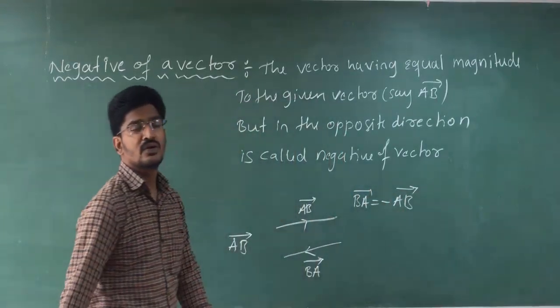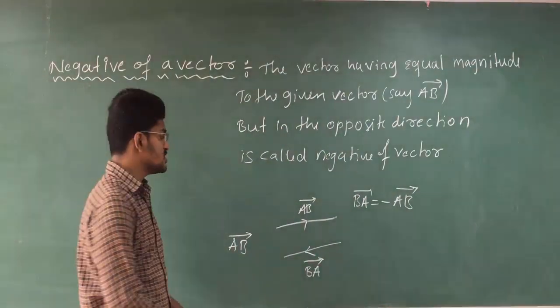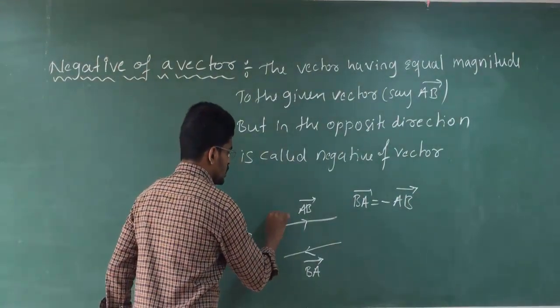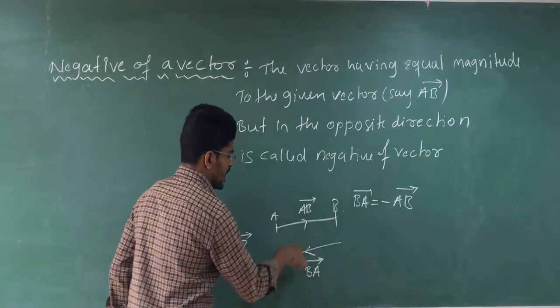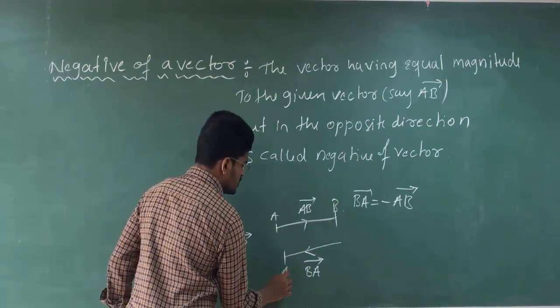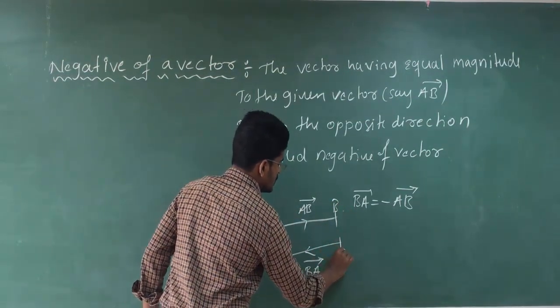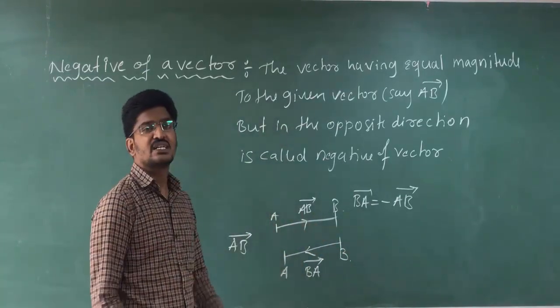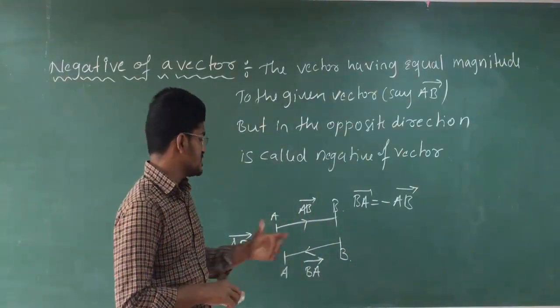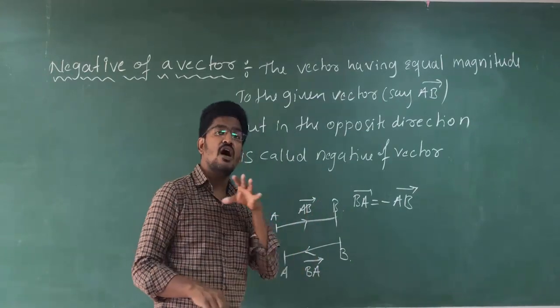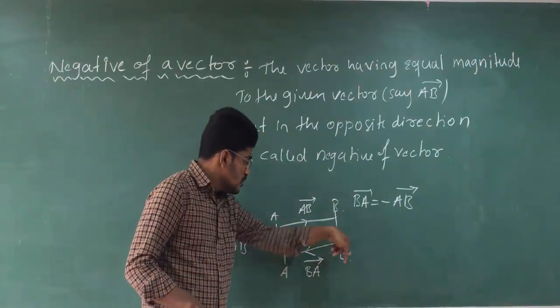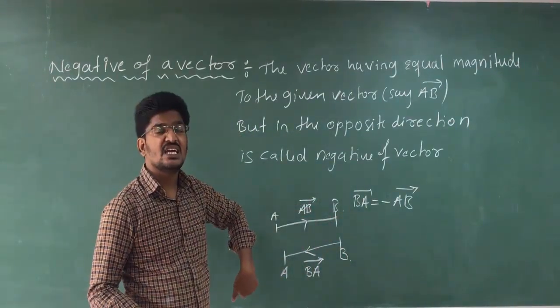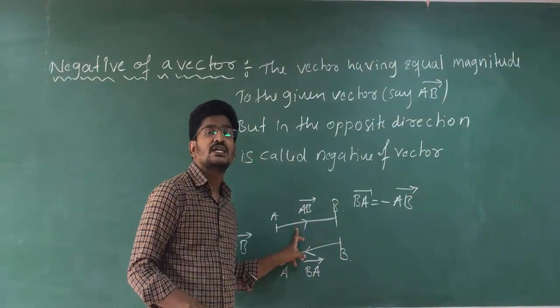Vector BA will be equal to negative of vector AB because the magnitude of both vectors is the same. That means the length of both vectors is the same, but vector BA is in the opposite direction of vector AB.